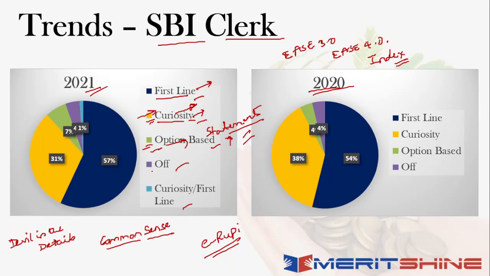Now there was a very small portion which was off. When I say off, it is either static or current, but it is maybe more than a year old, right? Most of the news that I actually found was basically picked up. Even when I say first line, it could again be your current affairs or it could be pure static as well. But even the static portion was basically available in some form of news. So the reason for asking that was that it had appeared somewhere, right?